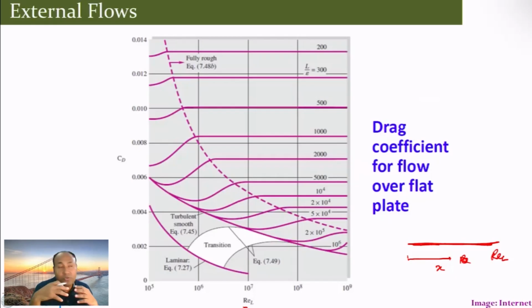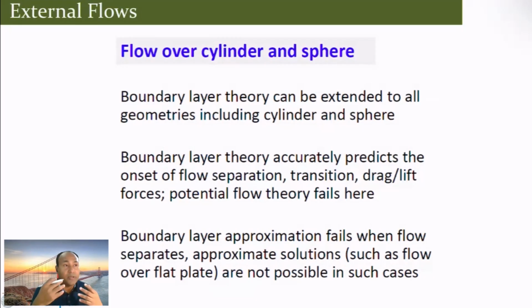So there is a common flow, which is known as flow over a cylinder or sphere. But boundary layer theory can be expanded or extended to any geometries, including cylinder and sphere. What it does, the boundary layer, is that, let's say if I have a flow like this, so when the flow comes, the flow remains attached and then it starts separating. So this is the region. So the boundary layer theory actually predicts the onset of flow separation, and then transition, lift and drag coefficients or forces.